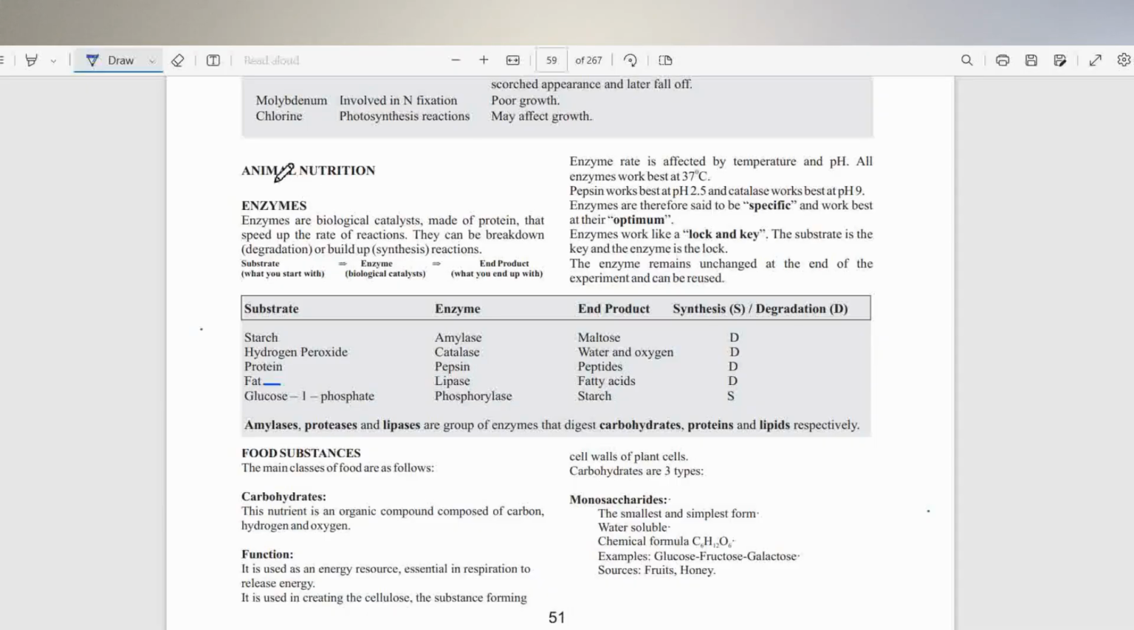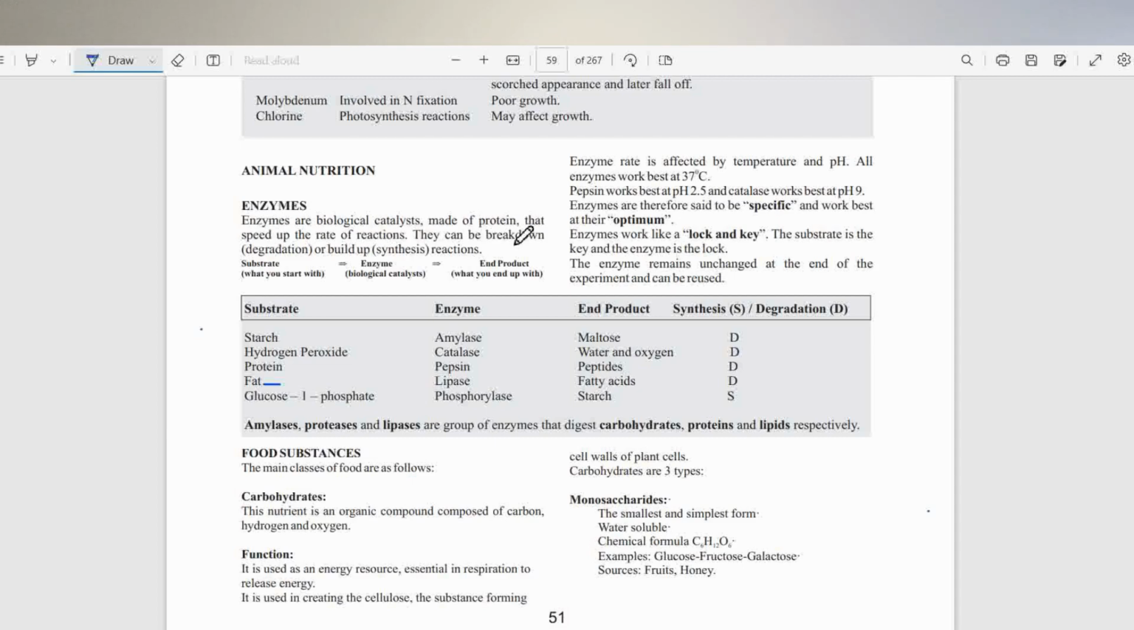All right, so let us begin with another video, continuing from where we stopped in the previous video, still on nutrition. So here we'll be looking at animal nutrition. And then to begin, we'll start by talking about enzymes. Enzymes are biological catalysts that are made up of proteins.